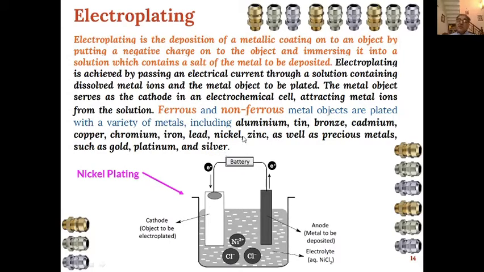So the only thing is whichever metal we want to electroplate, we have to take the aqueous solution of that metal in the electrolyte, and then the object is taken as cathode, and the other electrode is present as the anode of the metal to be deposited, and that will get deposited on the object which is to be electroplated.